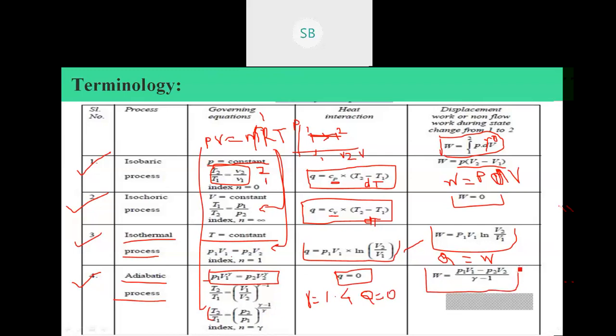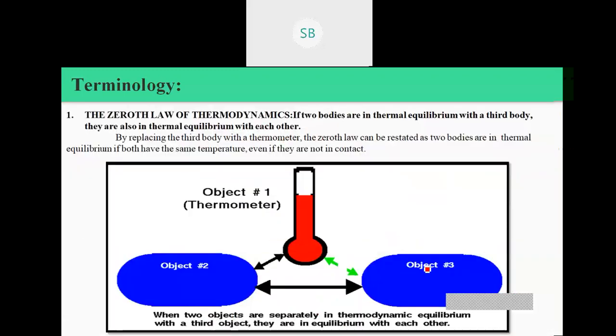You have already seen those formulas in basic thermodynamics, in the basic mechanical engineering subject. These are the formulas you should know before we go on to the next concepts.